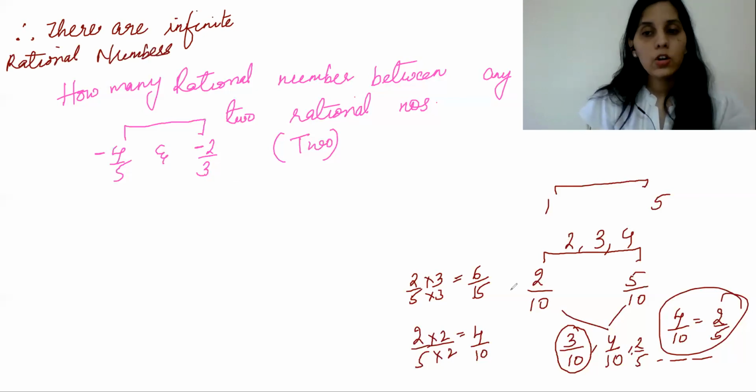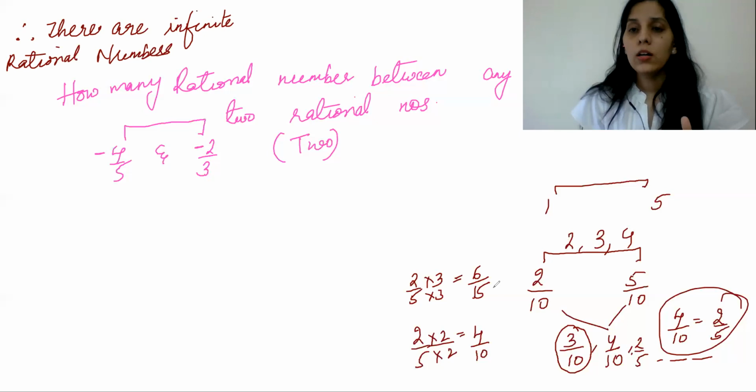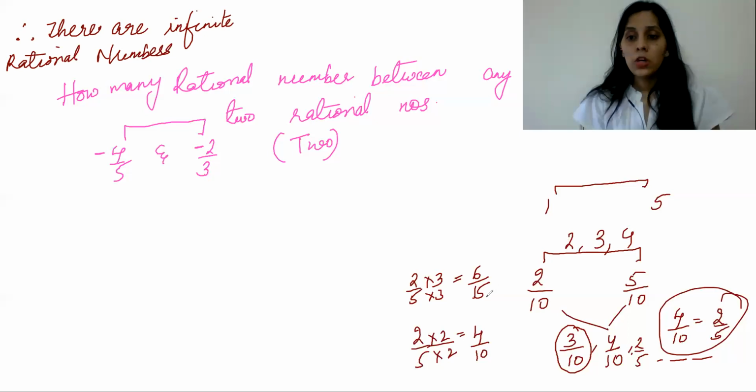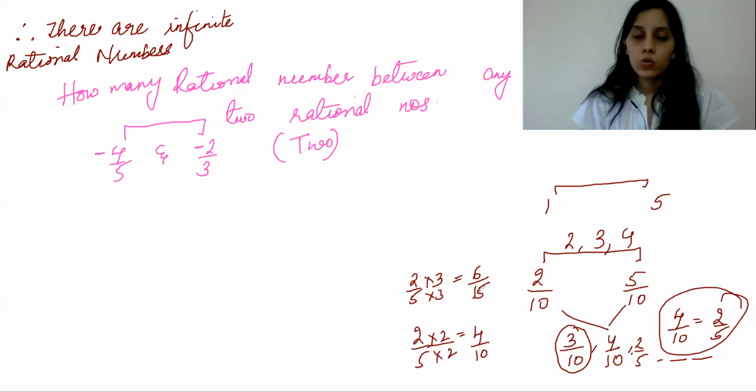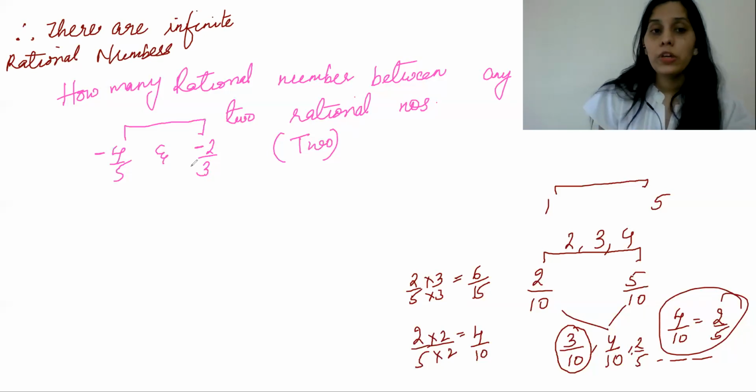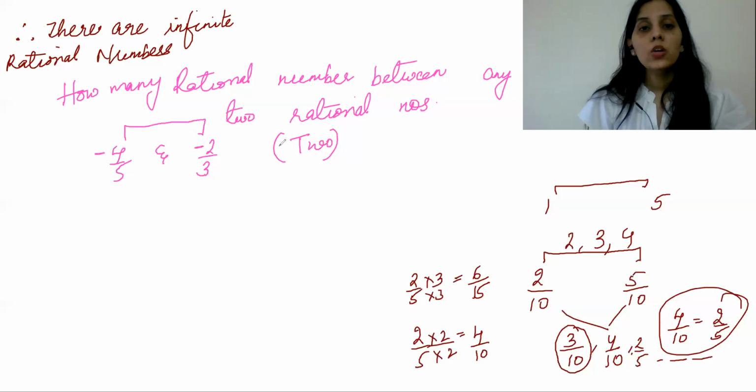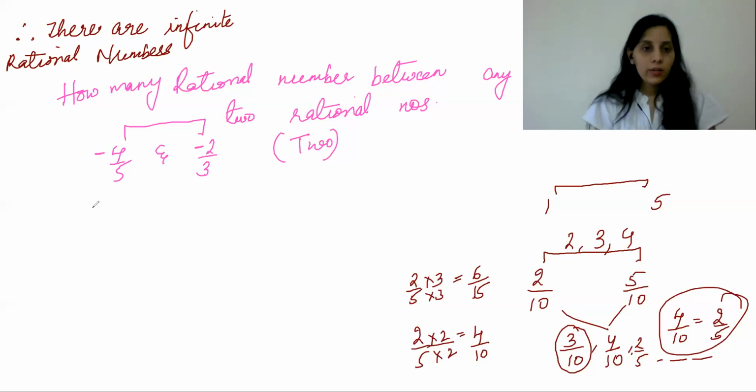So here we got to know that you can get it into the simplest form, you can find the equivalent fraction, and the list goes on. Now in this question, how do we find two rational numbers between the given two? The easiest method is you can just make the denominator same. The denominators 5 and 3 are different, so if I take the LCM, I get 15.